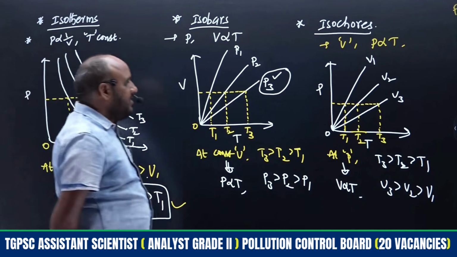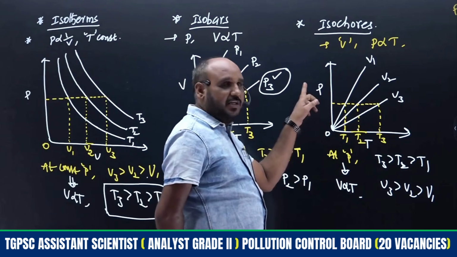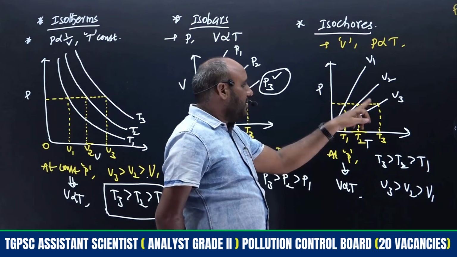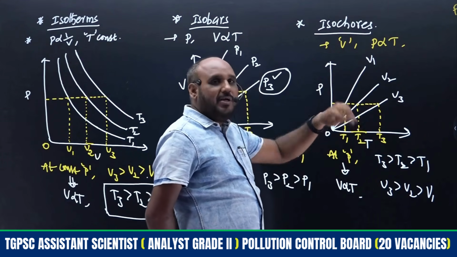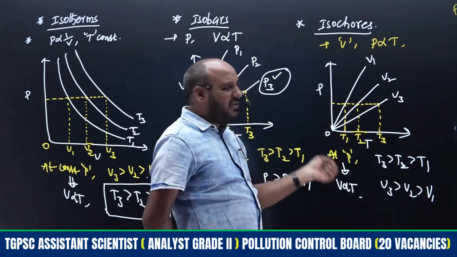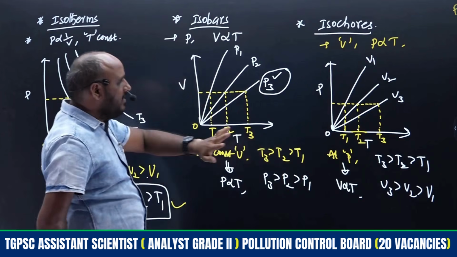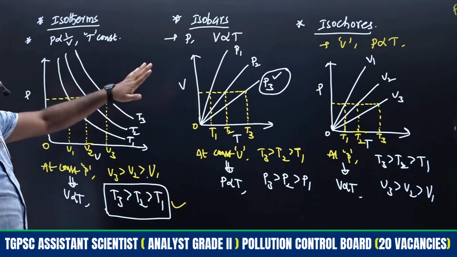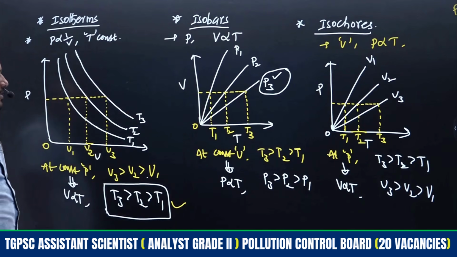Even we can get these changes also. Temperature will be taken here, pressure will be taken here, like that. At constant temperature, isothermal, pressure will be inversely proportional to volume. All such kind of relations we will get, right? Whatever the given chart will be there, with the help of that chart we have to apply our concept. Then the corresponding result we will get, right?